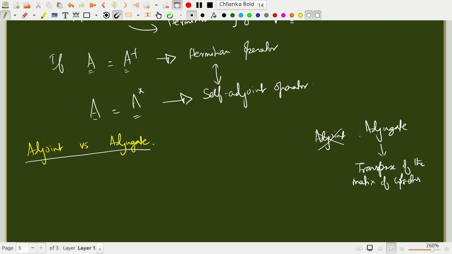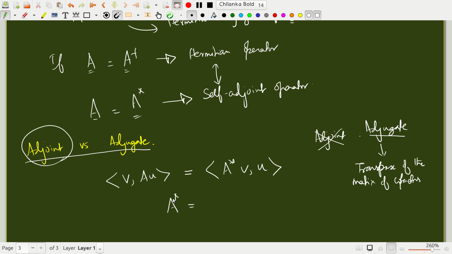This is useful when you find the inverse of a matrix, right? This is something that you must be familiar with. But this is actually the adjugate. What we mean by adjoint in this context is that <Av, u> is nothing but <v, A*u>, or in the matrix form, A star, which is the adjoint of a matrix, is nothing but its Hermitian conjugate. So this is something that is useful, and we will come to this.